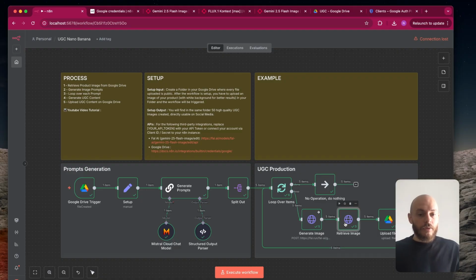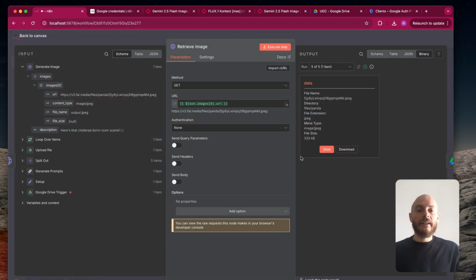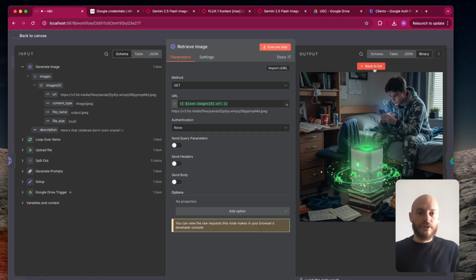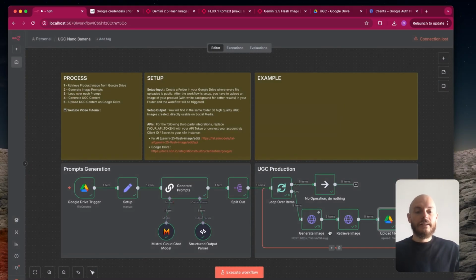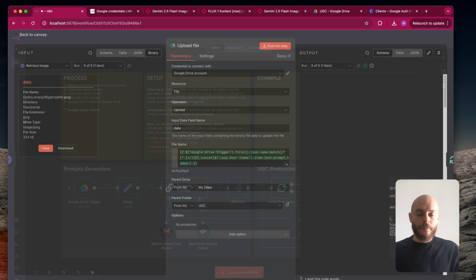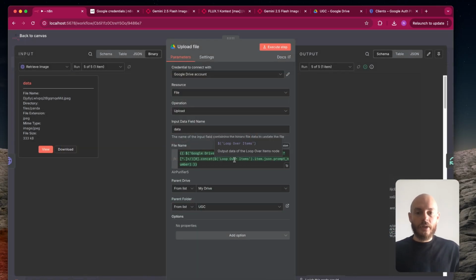After this, we just want to retrieve the image with the new fal AI link that is created. So as you can see here, when your image is generated, you have a new link that can be accessed in n8n. So we just took this and slid it here, and as you can see, after this we have the image. And obviously the goal after this is to send it back to Google Drive. And this is obviously what we have in the last node. So this is an upload file Google Drive node.